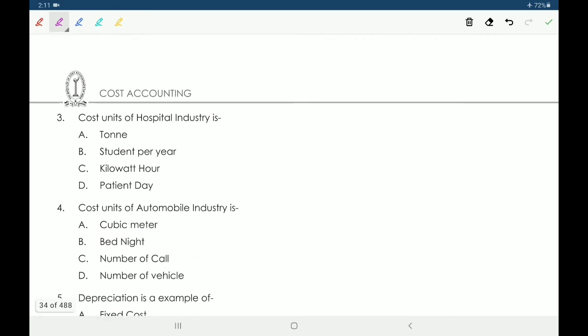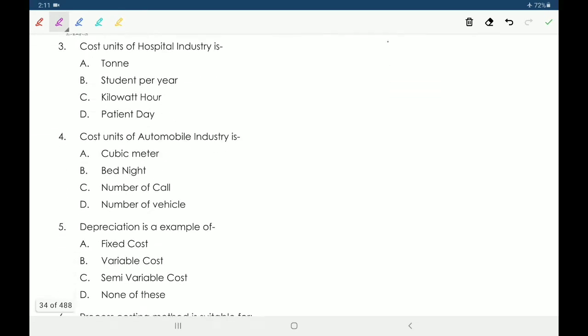Next, third one, cost unit of hospital industry is option A, ton, B, student per year, C, kilowatt hour, D, patient day. So patient day is the cost unit of hospital industry.